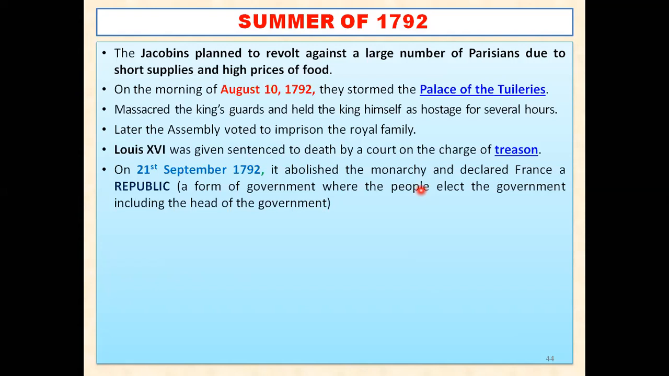India is called as Republic of India. So it was now for them Republic of France. Means France will have a government where the people will elect the government, including the head of the government. That was the end of the monarchy because Louis XVI was given death sentence.